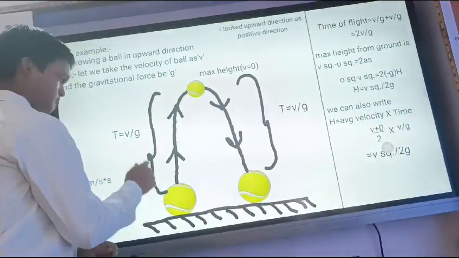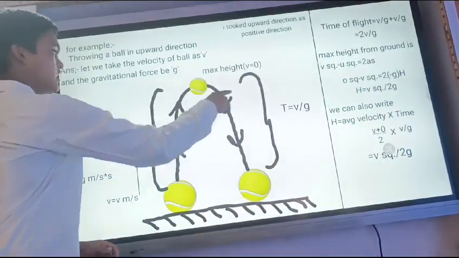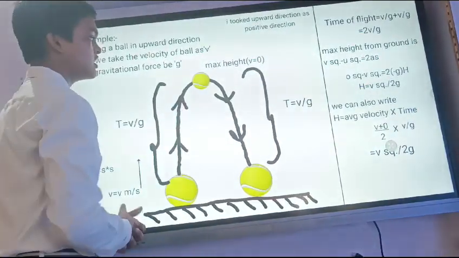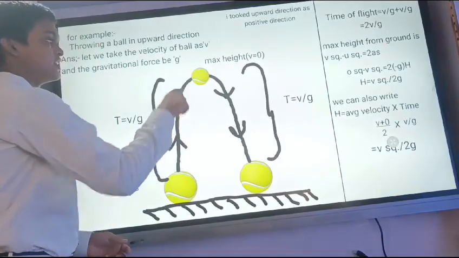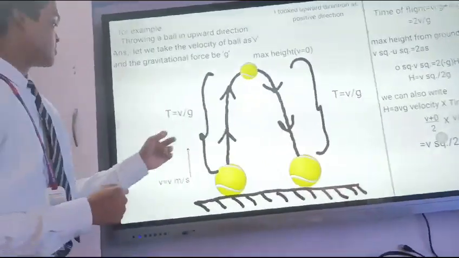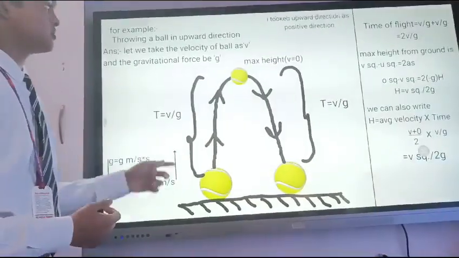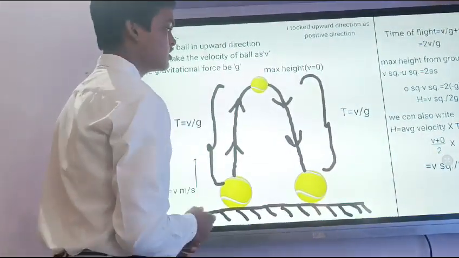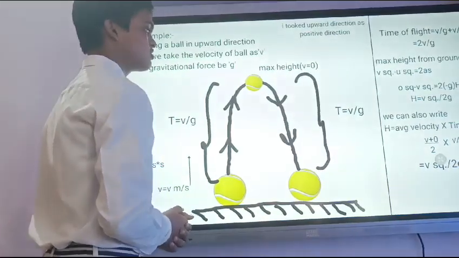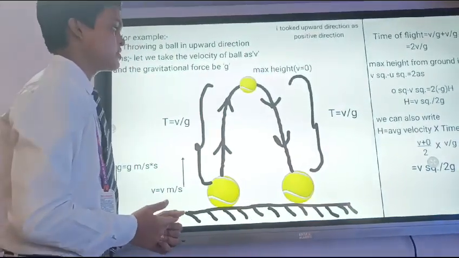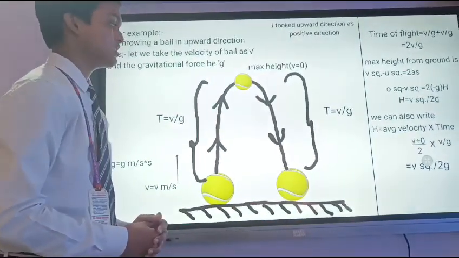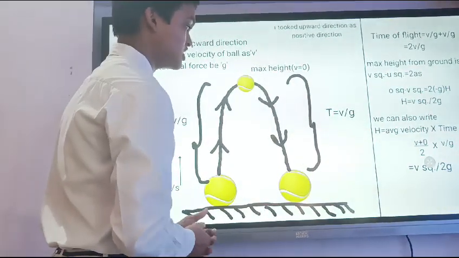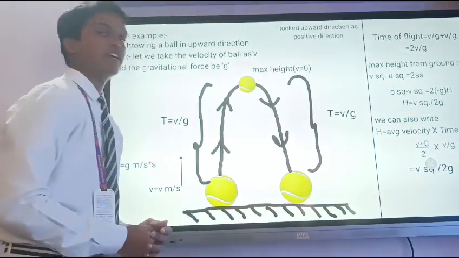So the final velocity will be 0 and the initial velocity will be v. So we will take 0 square minus v square is equal to 2 into minus g into h. Minus g I have taken because I have taken the upward direction as positive. So we can also write h is equal to average velocity into time, because v plus 0 by 2 into v by g, which is equal to v square by 2g.